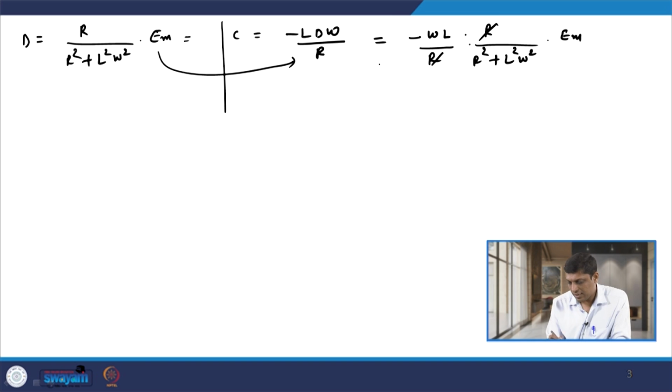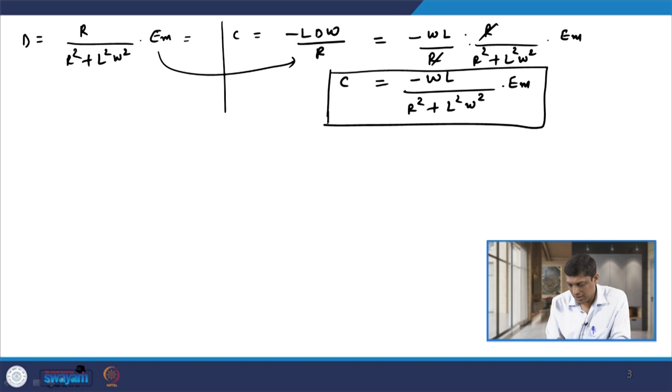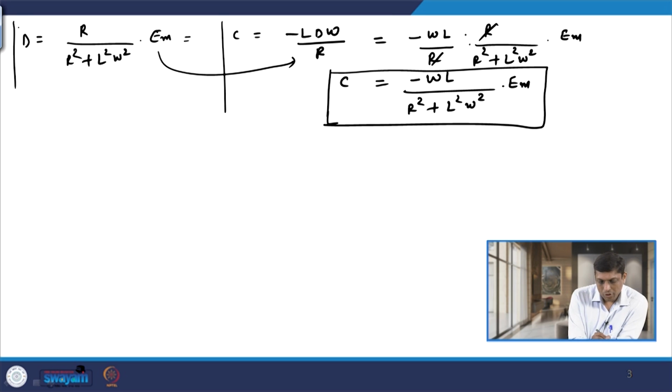The R gets cancelled, and the value of C is minus omega L divided by (R square plus L square omega square) into Em. We also have the value of D given by the previous term.